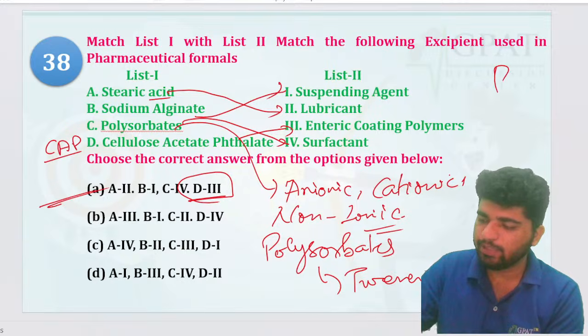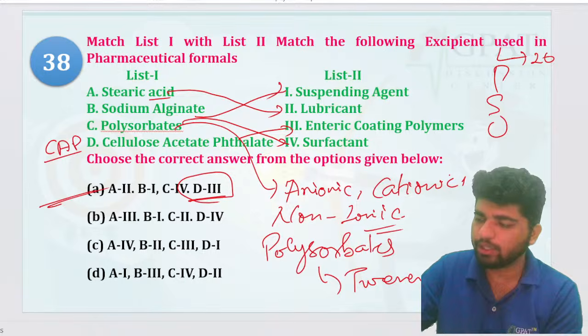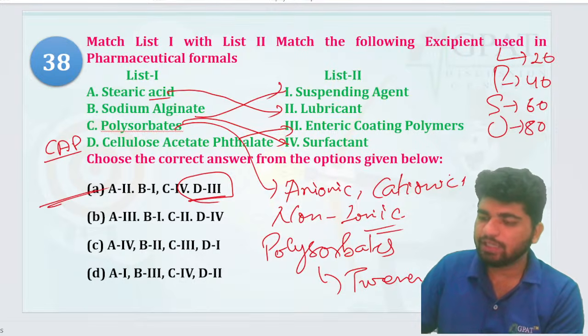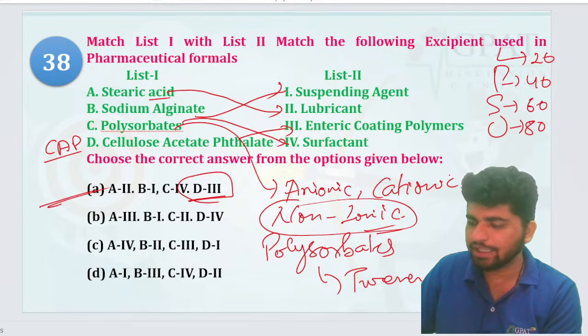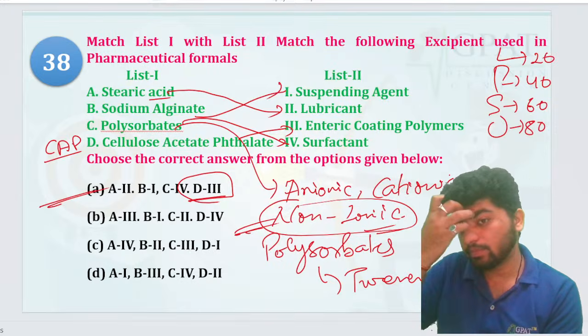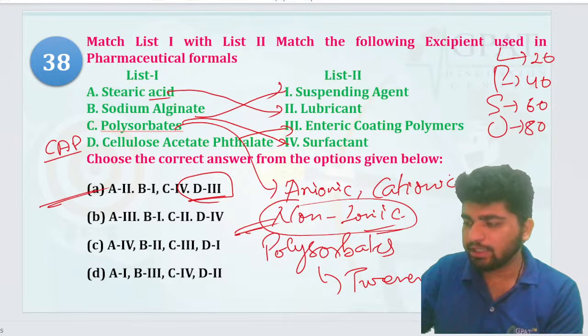And if you remember LPSO: L for laurate, that's your 20, palmitate 40, stearate 60, and oleate is your 80, right? So if they ask you, guys, polysorbate is always non-ionic in nature. You are saying anionic, cationic, यार तुम लोग तो. So non-ionic is what?